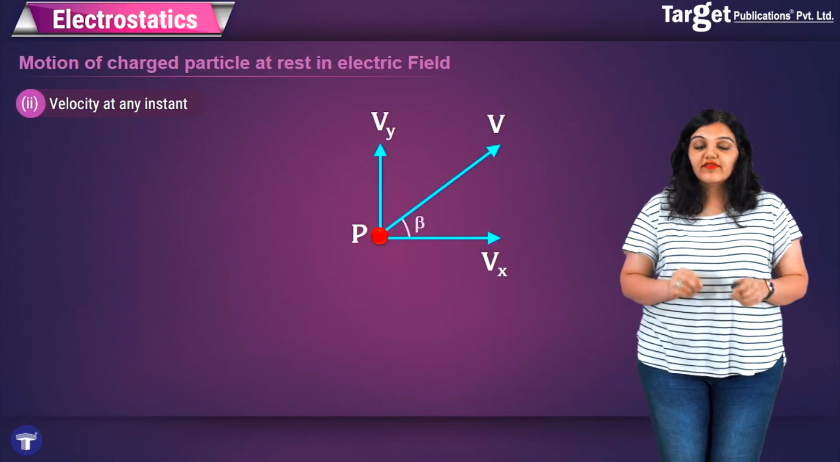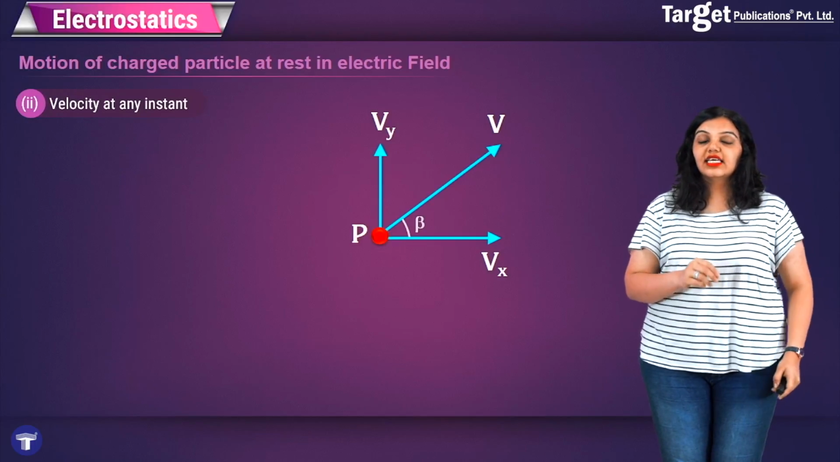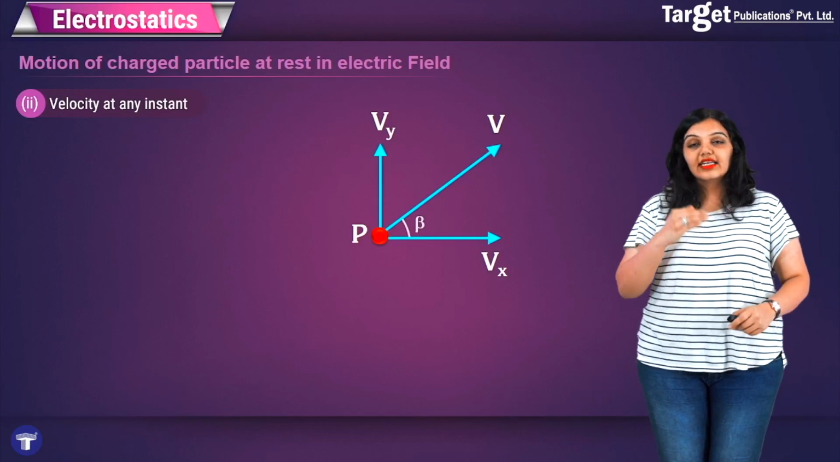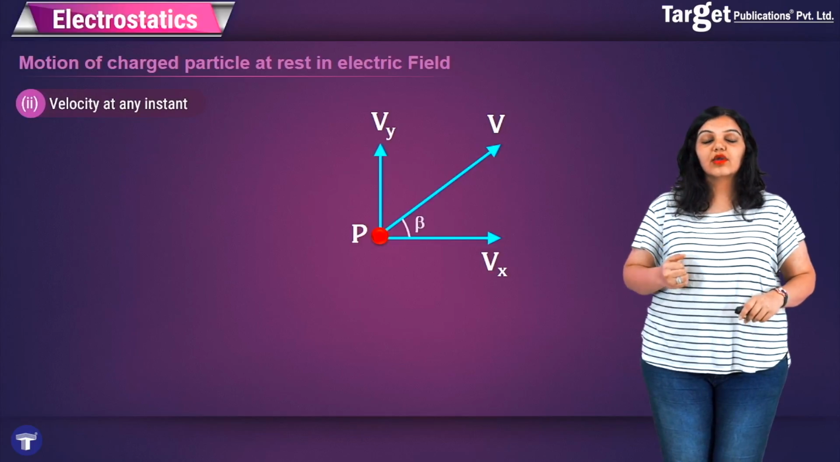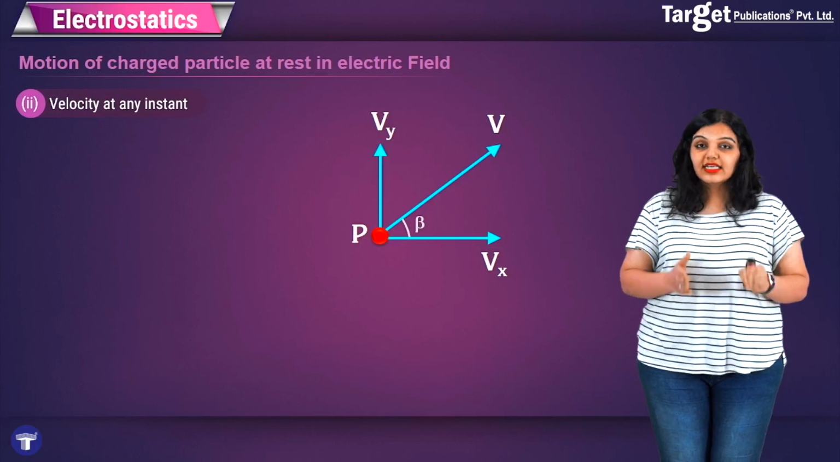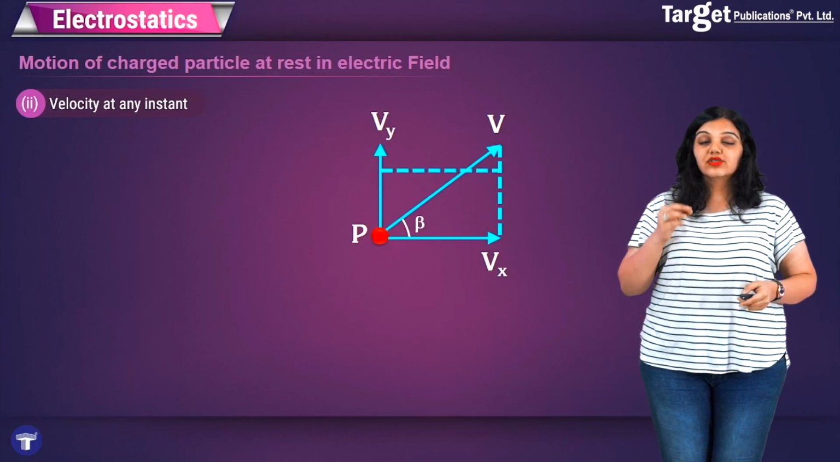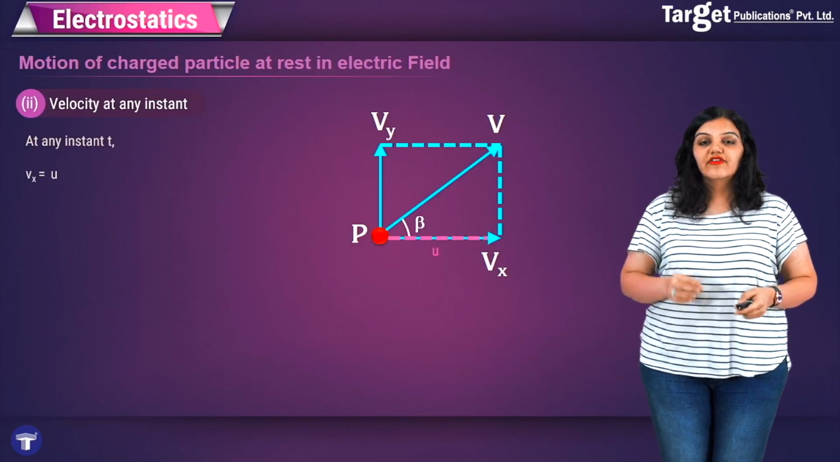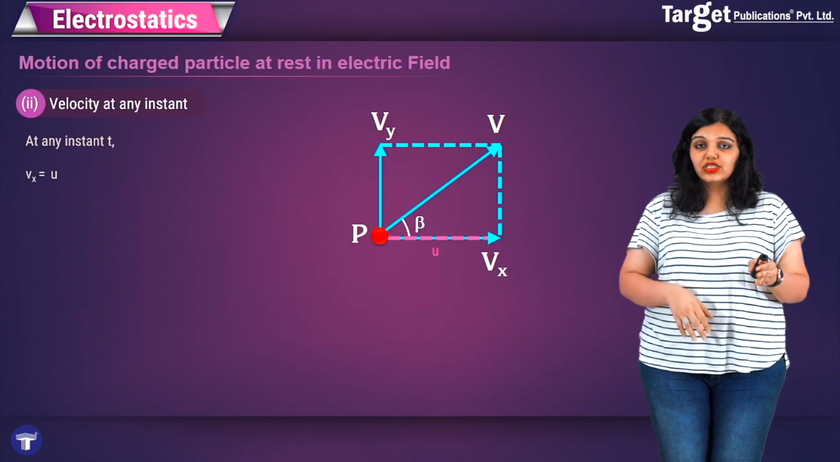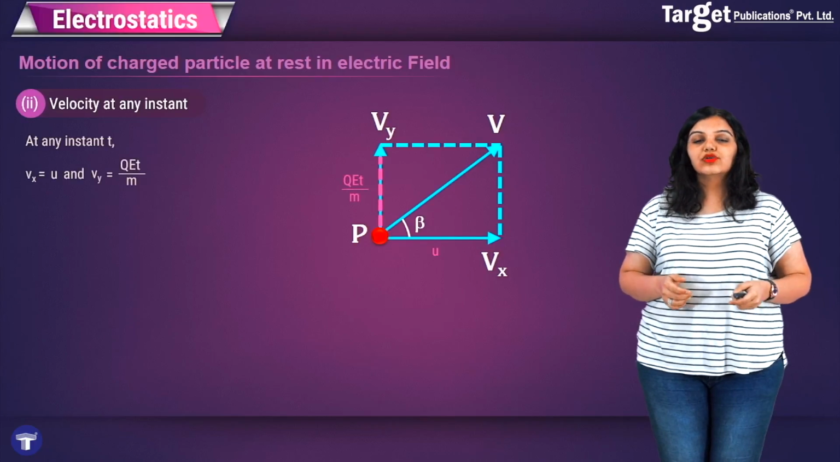Now finally, I also want to write down the equation for the velocity at any instant of time. So to find the velocity at any instant, we simply have to use the parallelogram law. Let's say I have Vx, Vy and V, and the final angle that V makes with Vx is beta. The angle between Vx and Vy is clearly 90 degrees because they are vector components of the same vector. So at any instant t, Vx is equal to u because it's not changing.